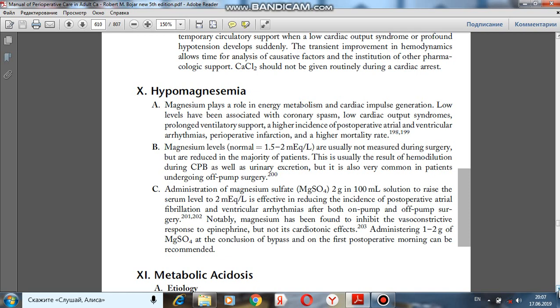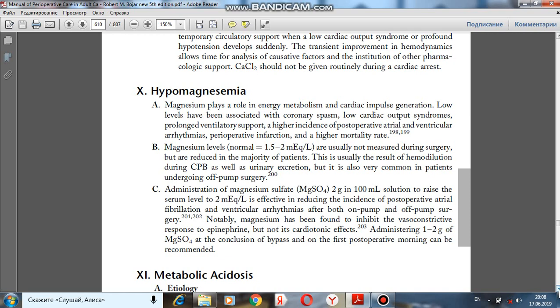Hypomagnesemia. Magnesium plays a role in energy metabolism and cardiac impulse generation. Low levels have been associated with coronary spasm, low cardiac output syndromes, prolonged ventricular support, a higher incidence of postoperative atrial and ventricular arrhythmias, perioperative infarction, and a higher mortality rate. Magnesium levels, normal 1.5 to 2 milliequivalent per liter, are usually not measured during surgery but are reduced in the majority of patients.